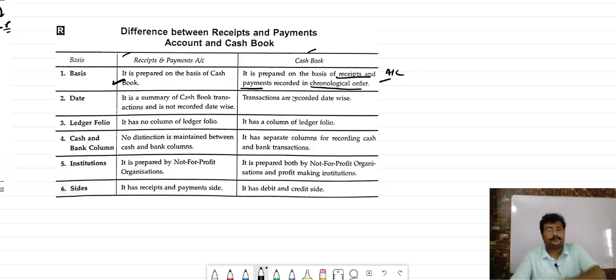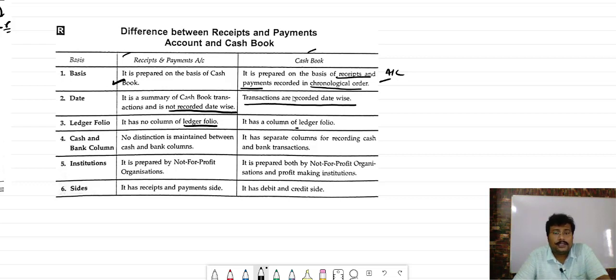Second, receipt and payment is not recorded date wise. No date is there. But do you remember the cash book in class 11? You have a date column also, where you record each and every transaction date wise. In receipt and payment, there is no column of ledger folio, but in the cash book there is a column of ledger folio also.